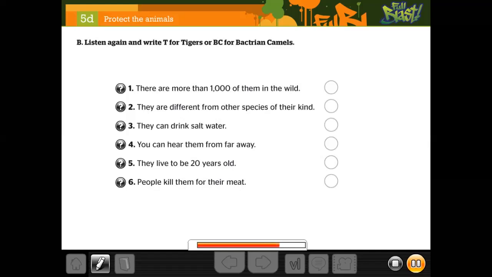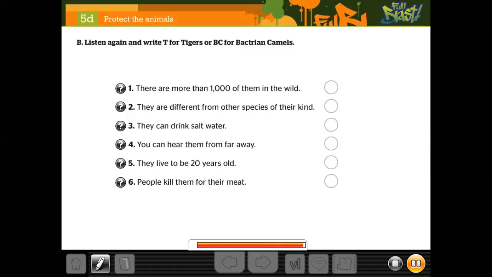That's amazing. Do you know how long they live? For about 50 years? No, they only live for 20 years at best. I wonder how long camels live. Oh, they live to be 50. The sign says that one main reason they are endangered is that humans kill them for their meat.